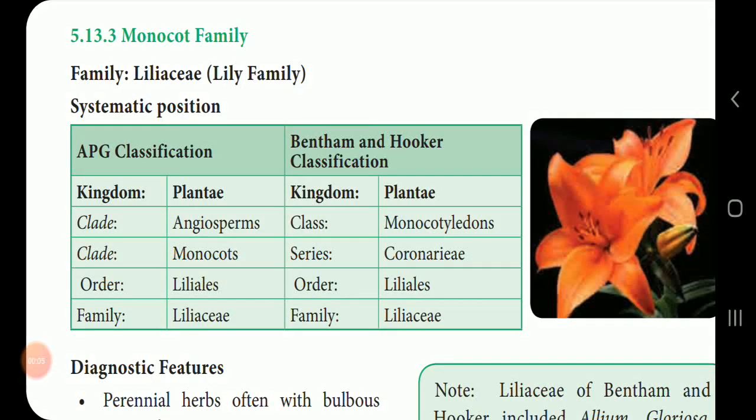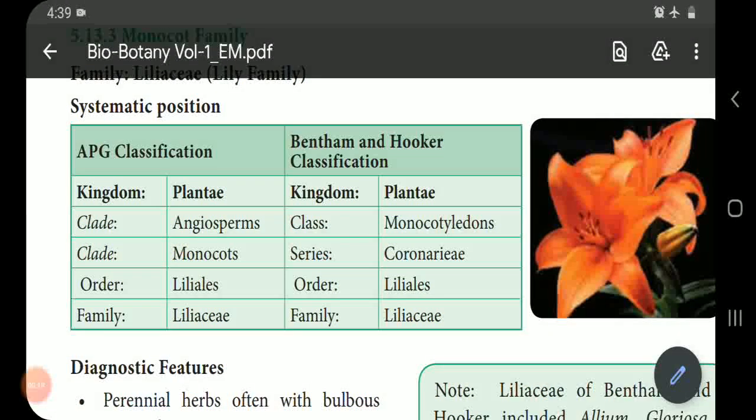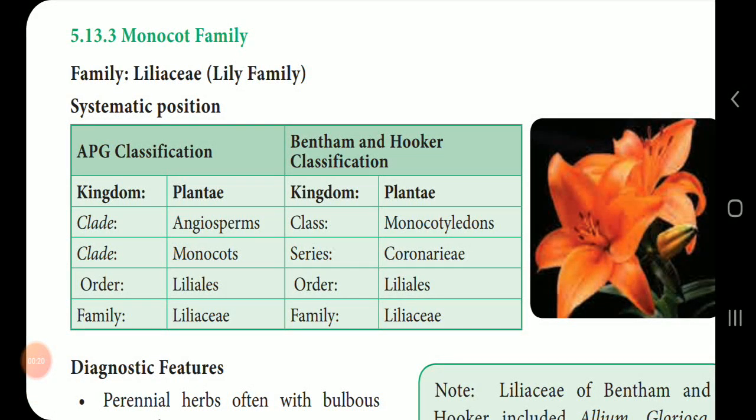Today, in our 11th standard botany class, you will learn about the Monocot family. Last week itself, you learned the dicot family, two plants. There are two families you learned: one is Solanaceae, another one is Fabaceae. Today, we learn about the Monocot family.